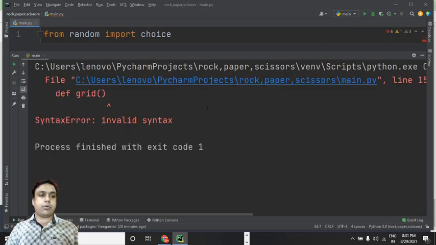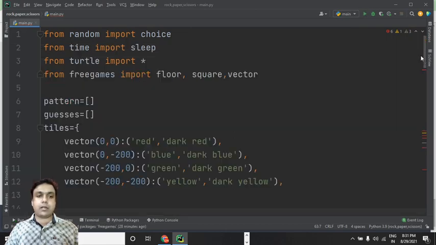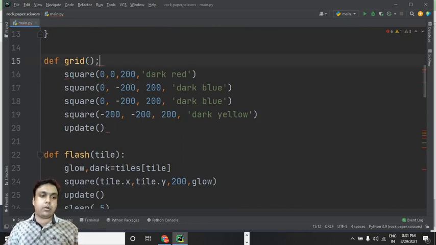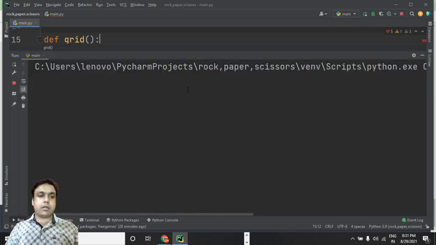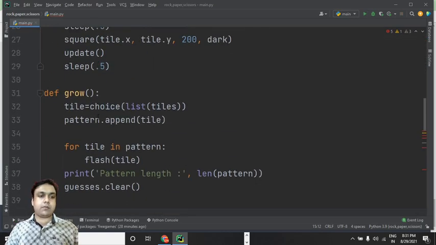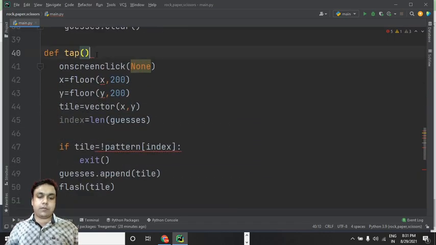So when you run this code, I'm getting an error over here. What is the error? Okay, I haven't put the colon, right? That's the reason I got that error. Let's run it again. Okay, I haven't put this colon for this tap function also.